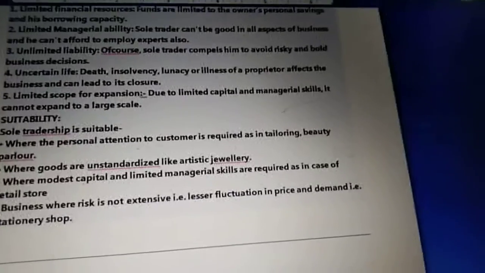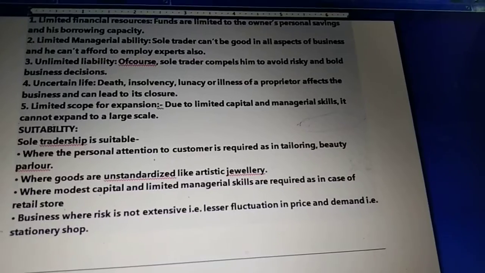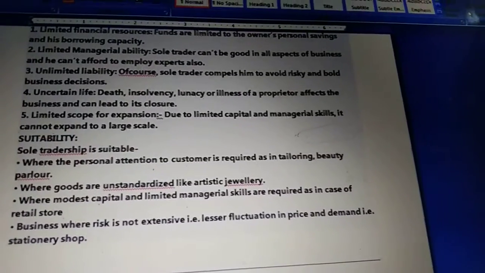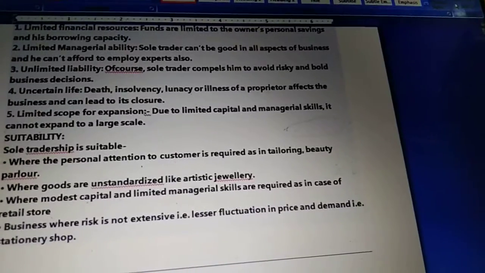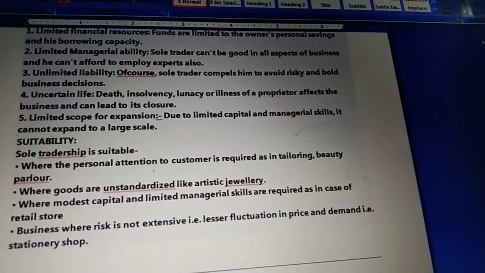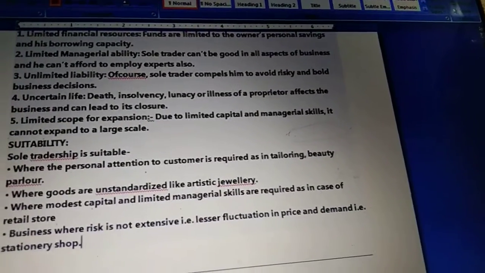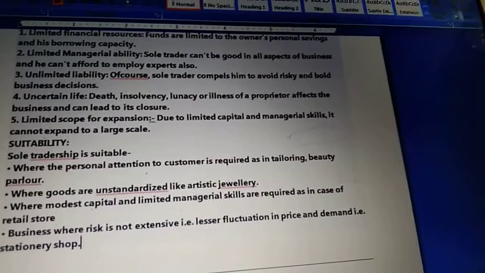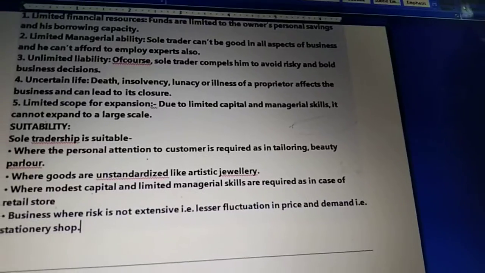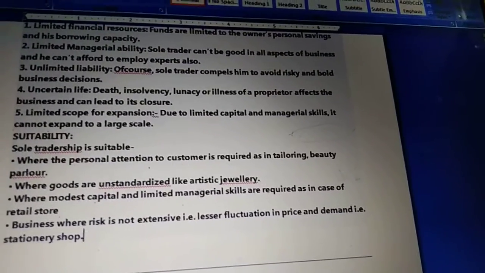Children, in the limitations we have read that there are limited resources in a sole proprietorship business. Limited resources basically means that because financing is done by only one person, it is limited. There is a limited life of business. Why? Because if something happens to the sole proprietor, the business will be closed. Unlimited liability basically means that when the business owner is not able to repay the debts, his personal assets have to be sold.